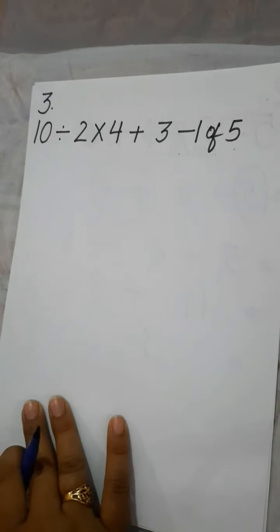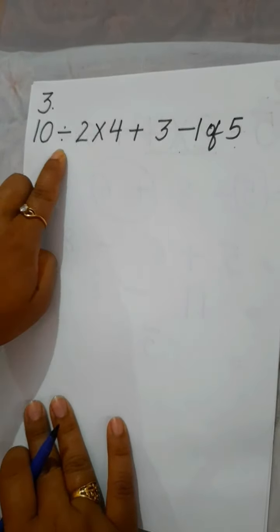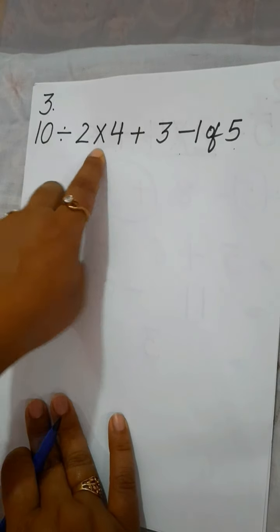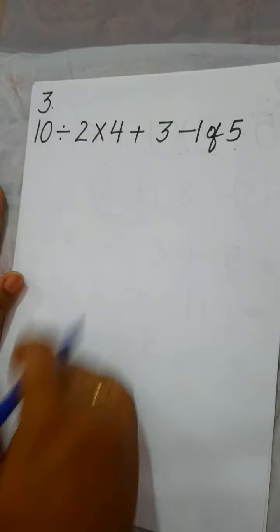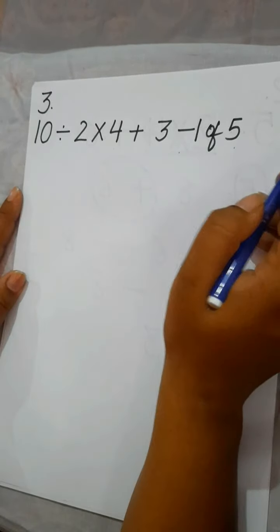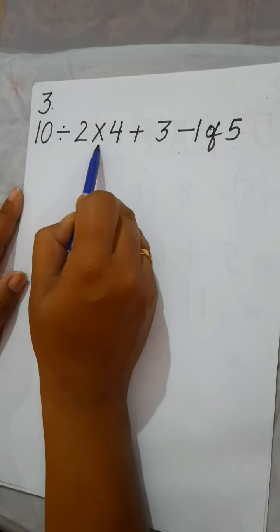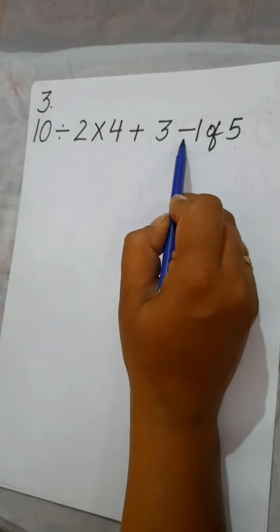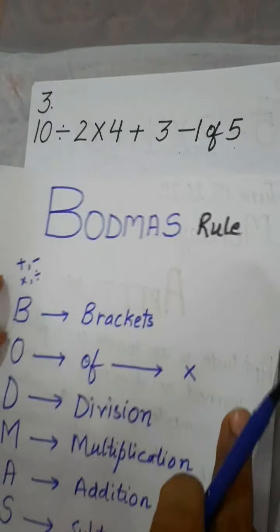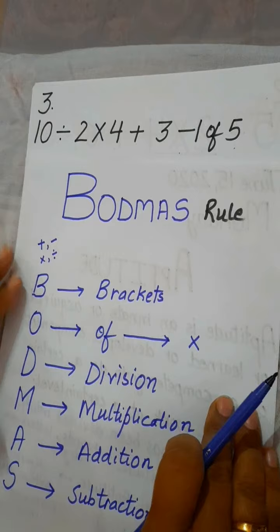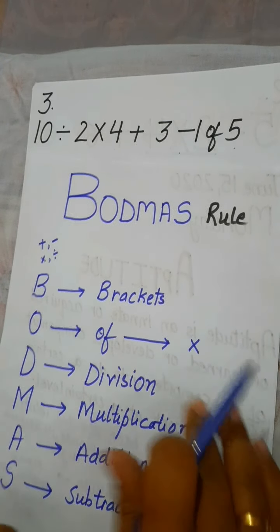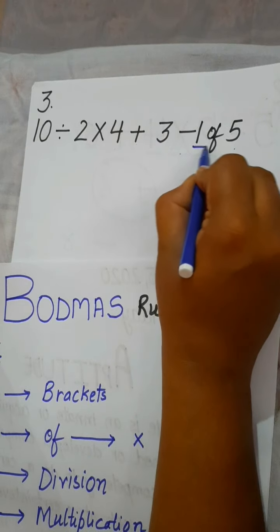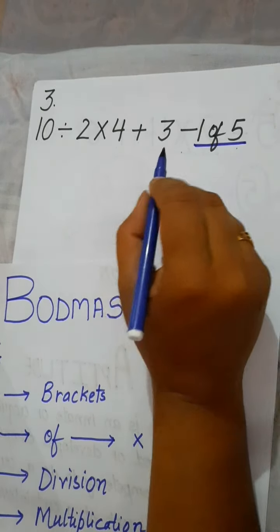Now next we have the third question. In this question you have division, multiplication, addition, subtraction, and of. Now in this question you have so many operations: division, multiplication, addition, subtraction, of. So let's solve according to the rule of BODMAS. Here we don't have brackets, so we will start with O, that is of. So it means you have to solve this of first.